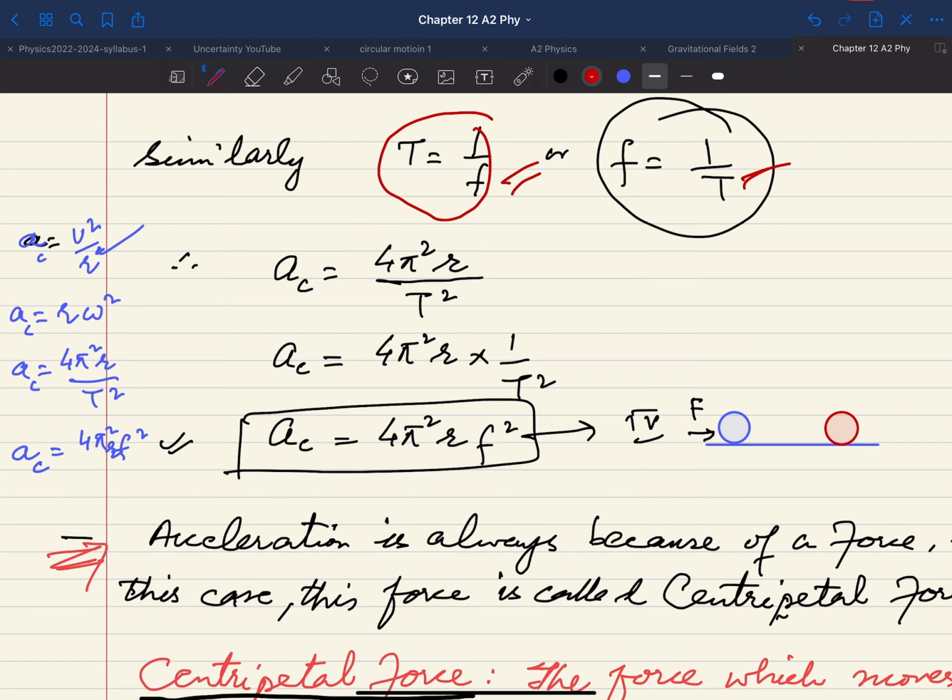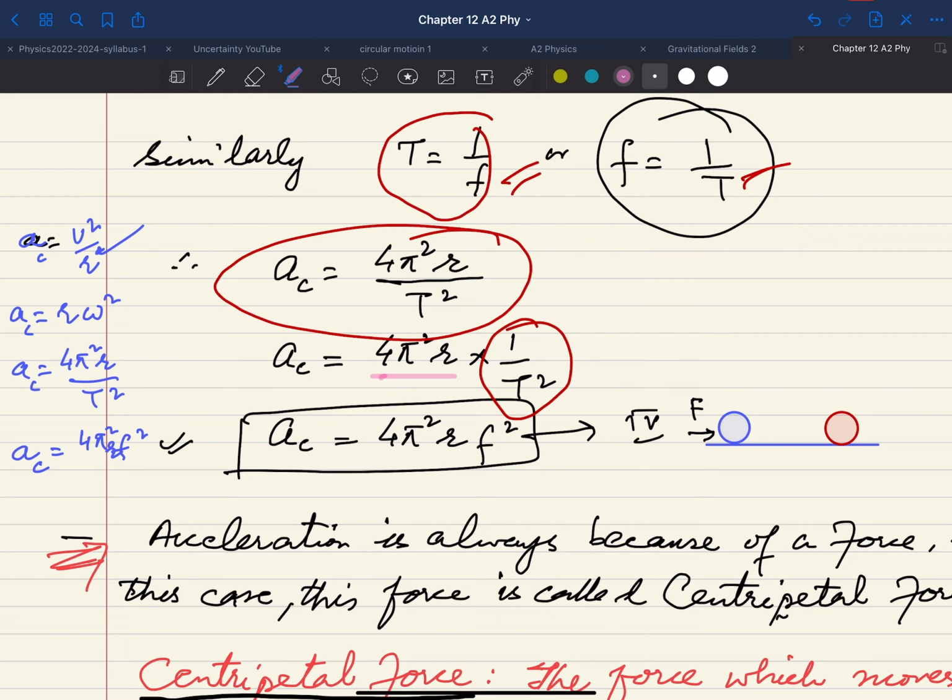So in the last equation, a_c is equal to 4 pi squared r divided by T squared, you can also write 4 pi squared r into 1 over T squared. So if you replace this equation in terms of frequency instead of time period, the new formula will be a_c is equal to 4 pi squared r f squared.